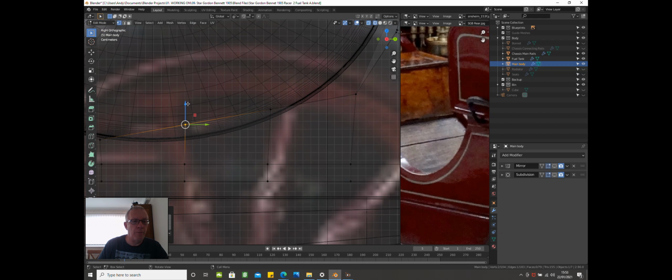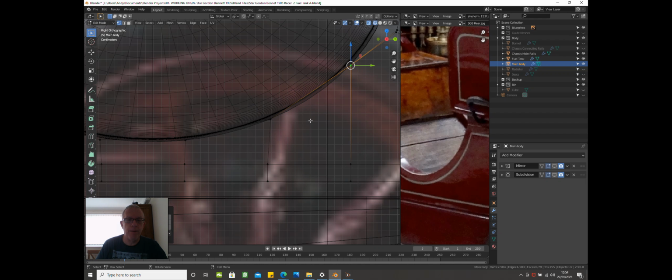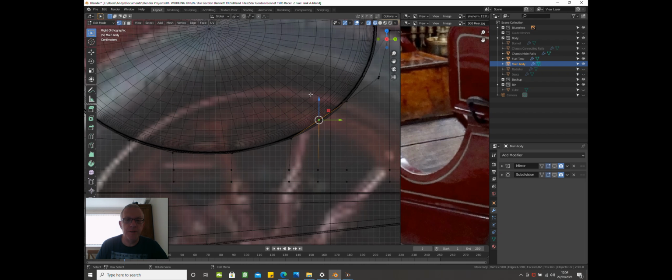then pull that one down, range select B, grab that, pull it down, this one, so B, grab those, and I just want to line those up, so SY0. Okay, just grab these, B, move these up. Need another loop cut here because the curve's just too great. So there, range select B, grab this, move this down.